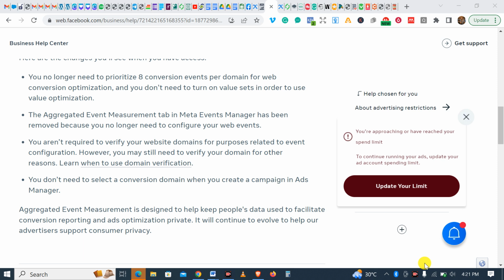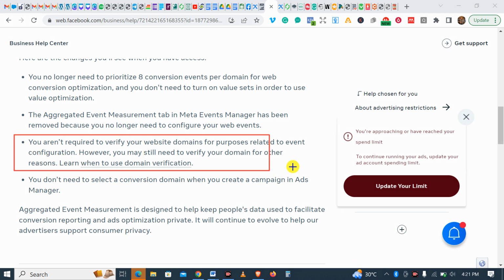So they are also telling us that you don't even need to verify your domain. Guys, you aren't required to verify your website domain for purposes related to event configuration. However, you may still need to verify your domain for other reasons. When you use your domain verification, you can learn more. But I will advise you to always verify your domain, even though they say you may not need to.